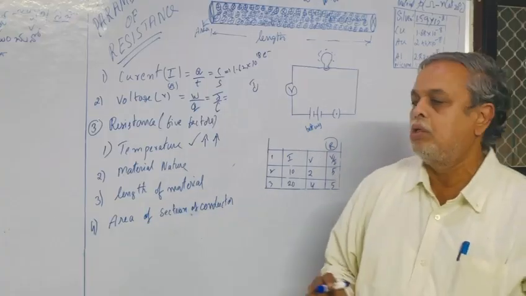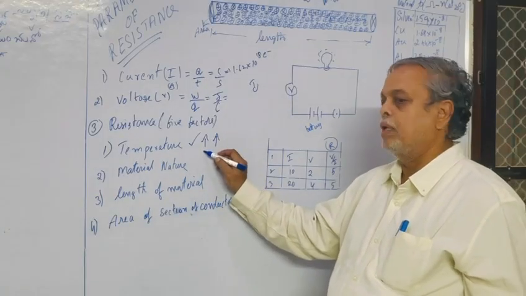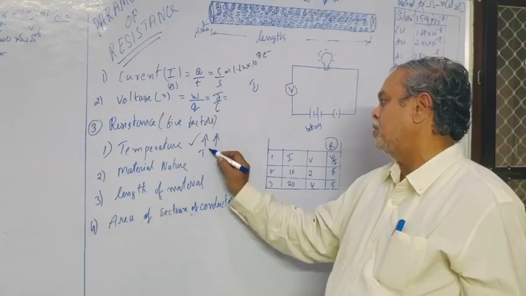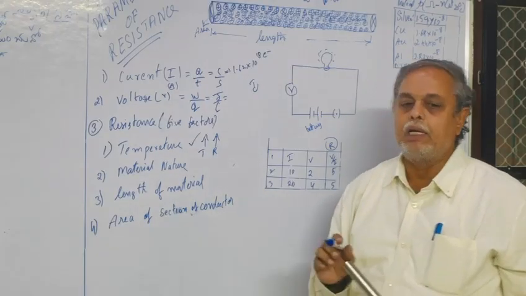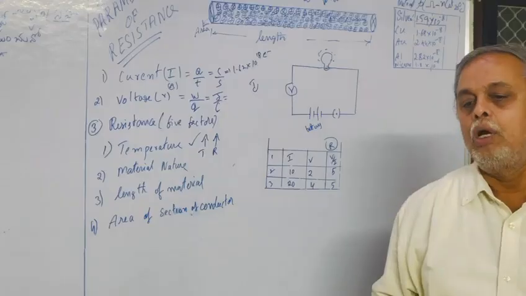Put that, 2 marks. This is resistance, this is temperature. Resistance also increases.